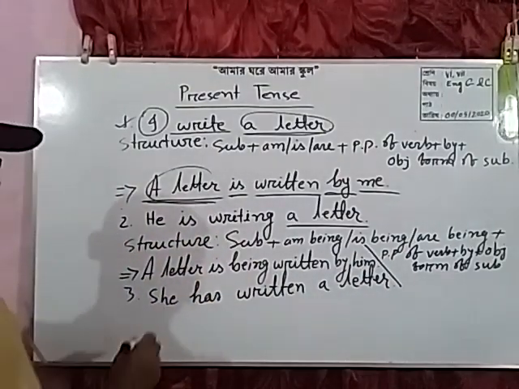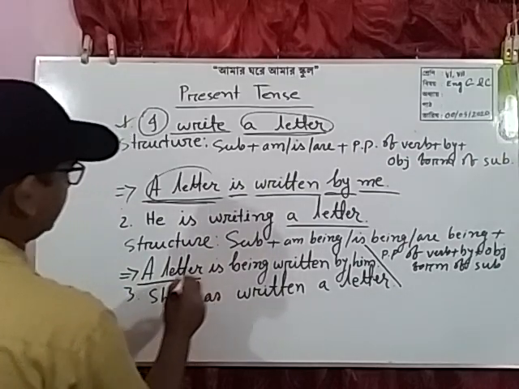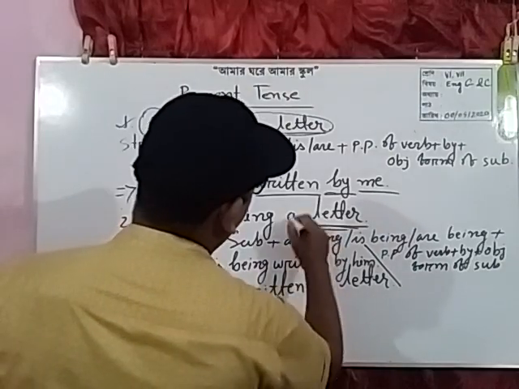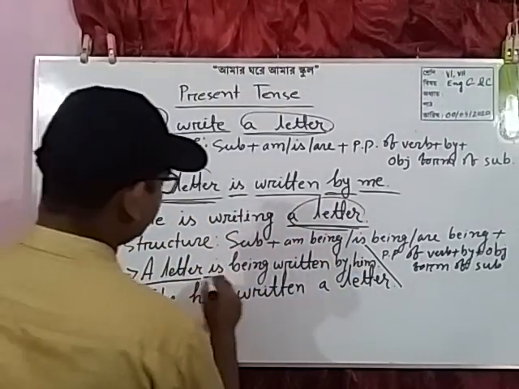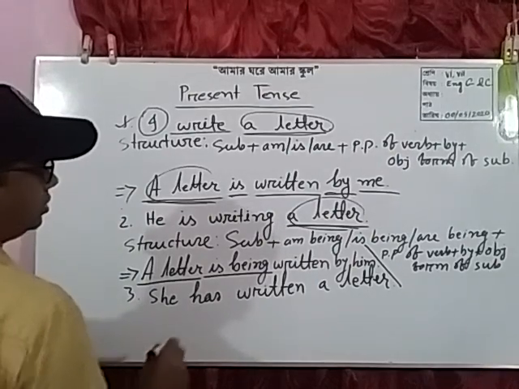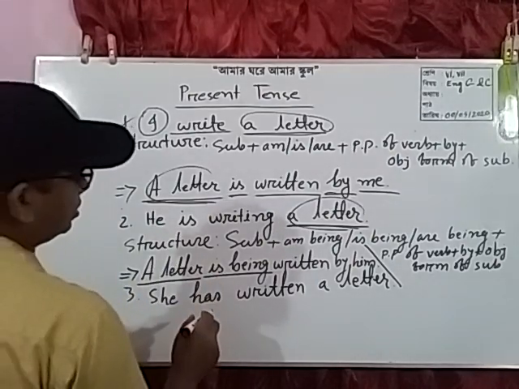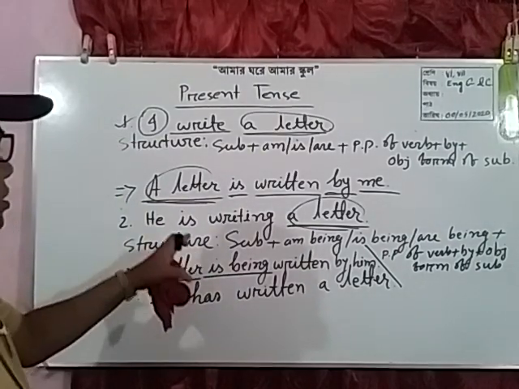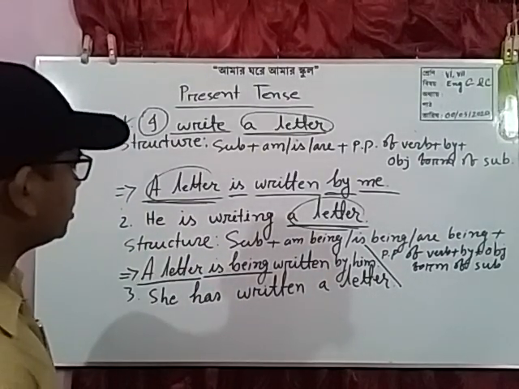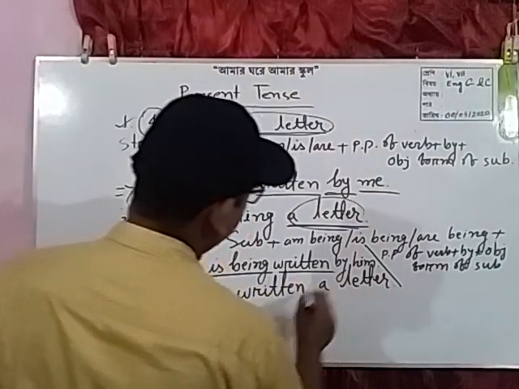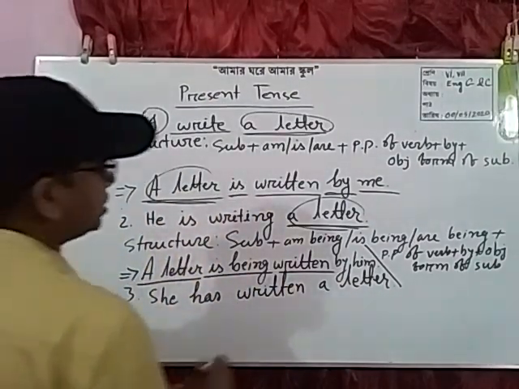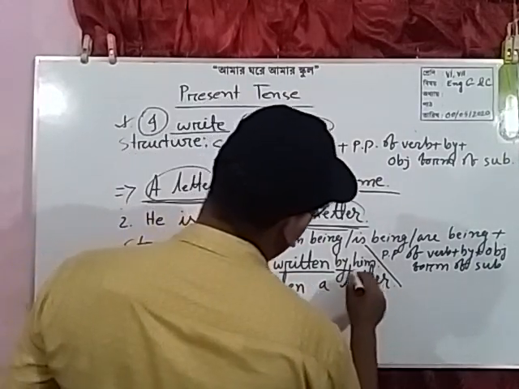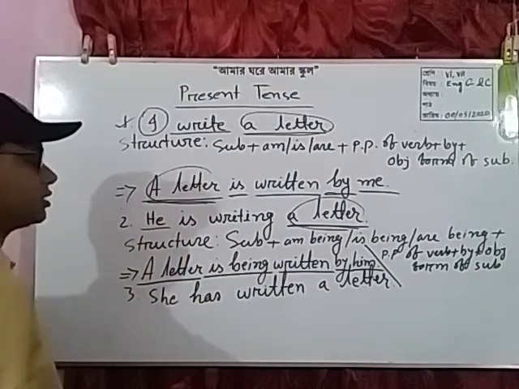Dear students, here a letter is subjective form of the object, is being according to the subject because it is present continuous tense, plus written, past participle of the main verb, plus by, plus objective form of the subject.